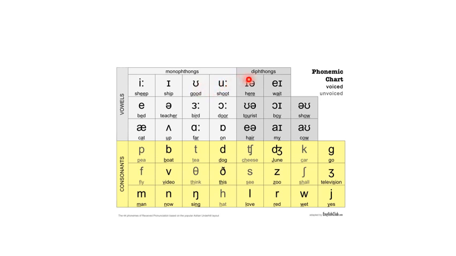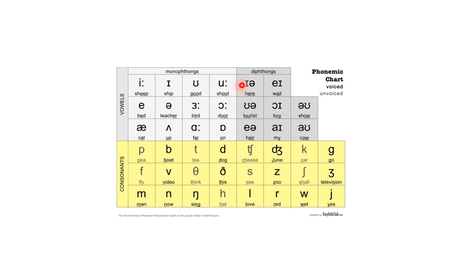Now let's see the diphthongs. Let's start here. Ear, here. A, wait. O, tourist. Oi, boy. O, show. Air, hair. I, my. Ow, cow. Again, diphthongs.